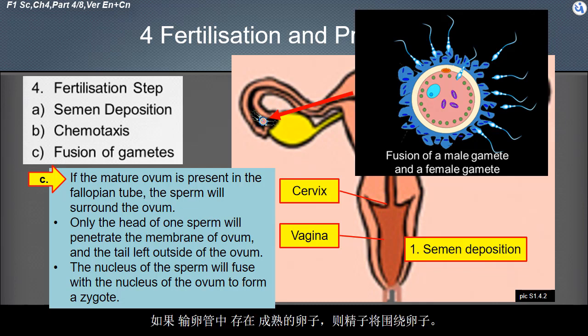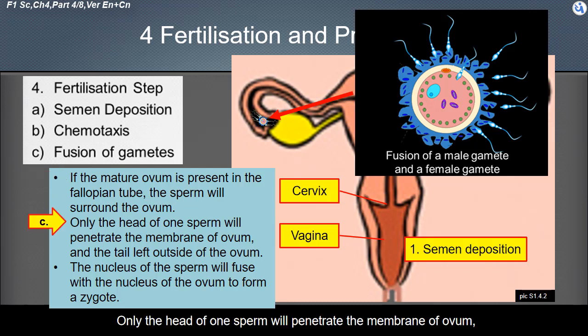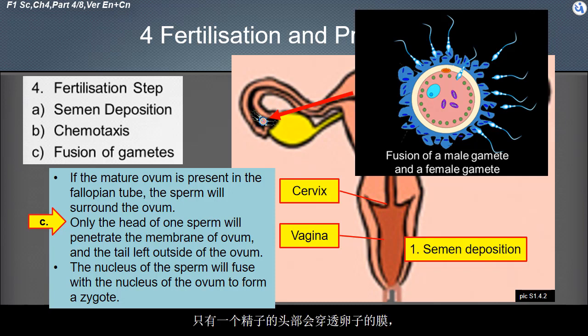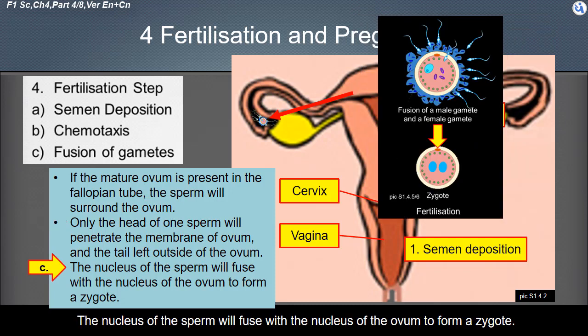Only the head of one sperm will penetrate the membrane of the ovum, and the tail is left outside of the ovum.